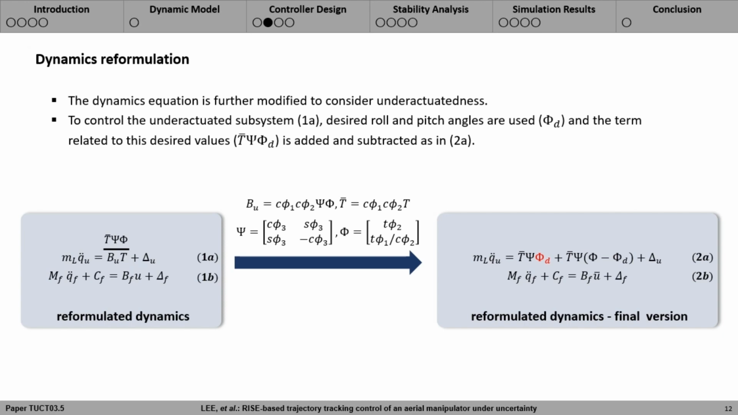Then we add and subtract the term T bar times psi times phi subscript d as in equation 2a. By doing this, we can now consider the term phi subscript d to be a control input for the underactuated subsystem, as marked in red in equation 2a.